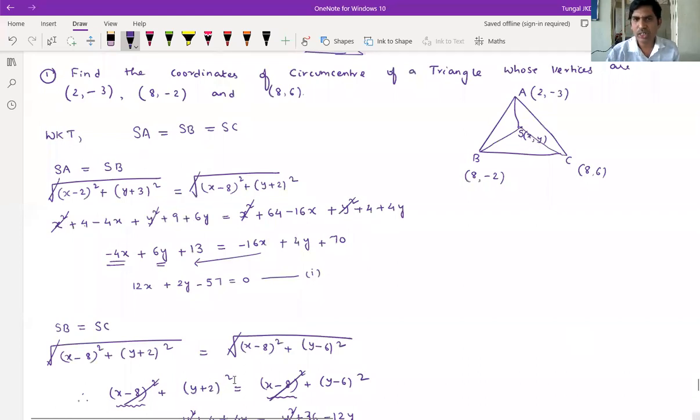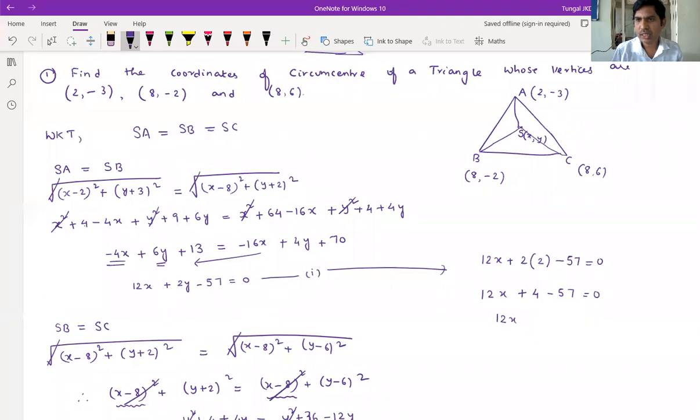Now we have to calculate x. Now come to here, from here you substitute in 12x plus 2y the y value, how much? 2, minus 57 is equals to 0. So 12x, 2 into 2 is 4, minus 57 is equals to 0.